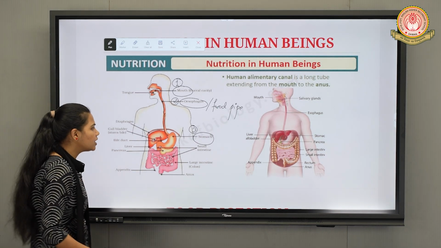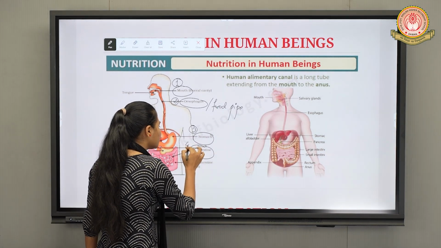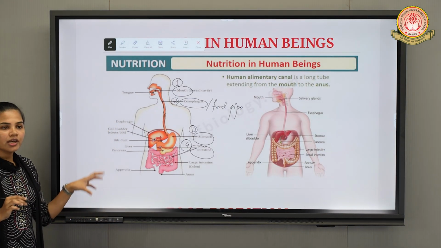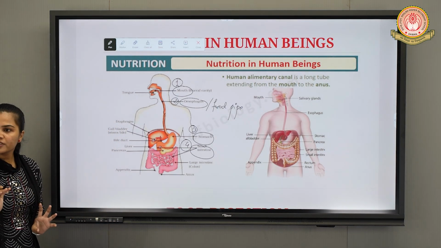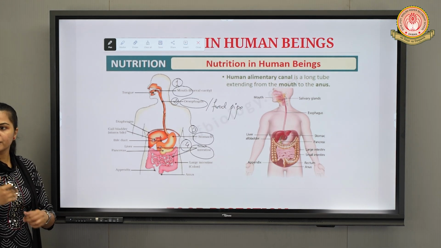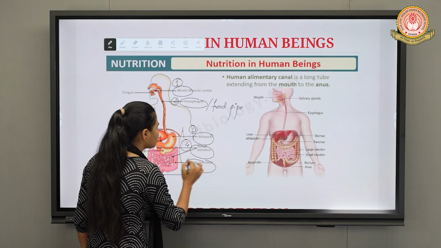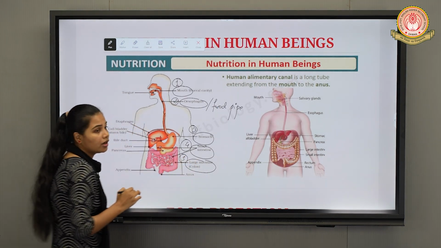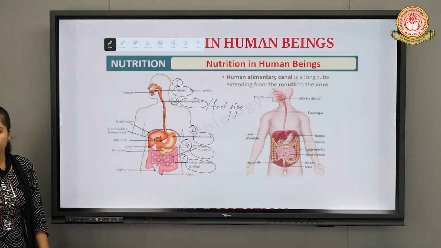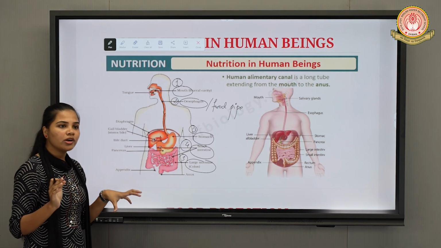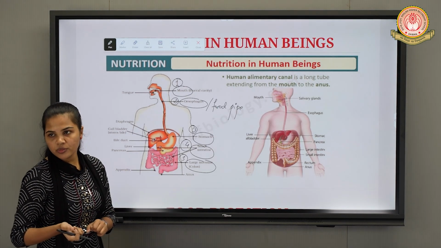Then fourthly we have the small intestine. The food present in the stomach will further go towards the small intestine, where further digestion will take place, and finally it will reach the large intestine, where the unabsorbed materials need to be excreted out, but the water present needs to be reabsorbed.